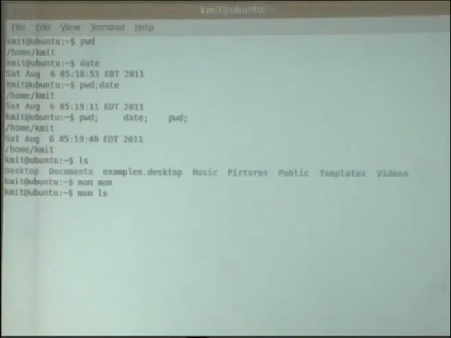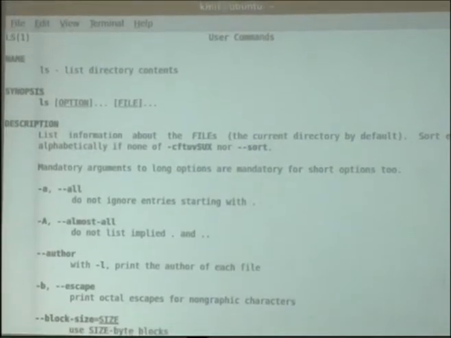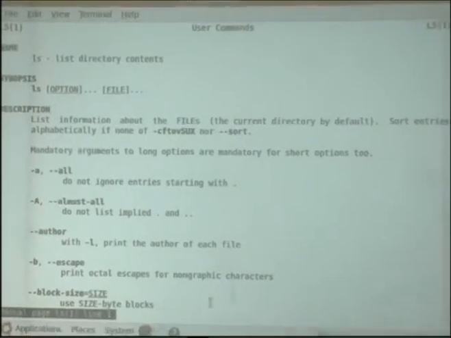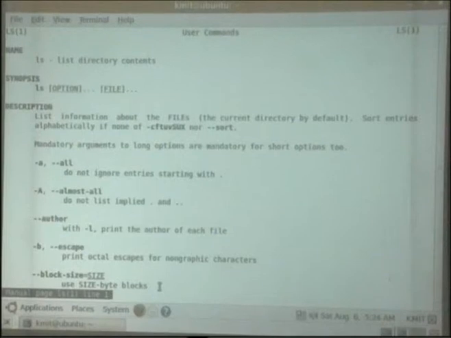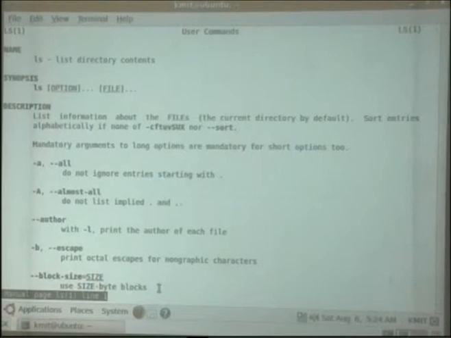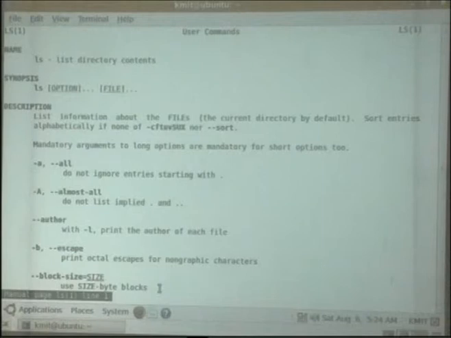Now I'll just type man ls. It gives me help about ls. It is used for listing directory contents, and remember, files in the Unix operating system. The Unix operating system treats every file or every device as a file itself. A directory is also a file in Unix, but they are special files actually. There are different types of files, but everything in Unix will look like a file.